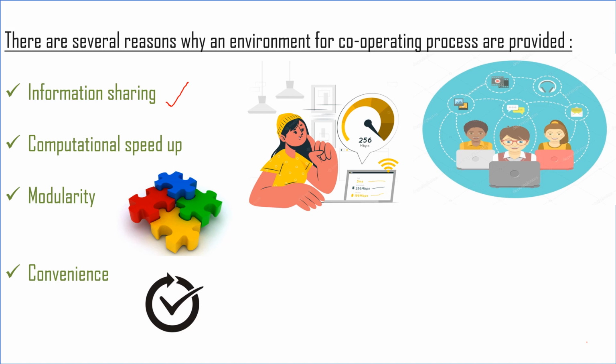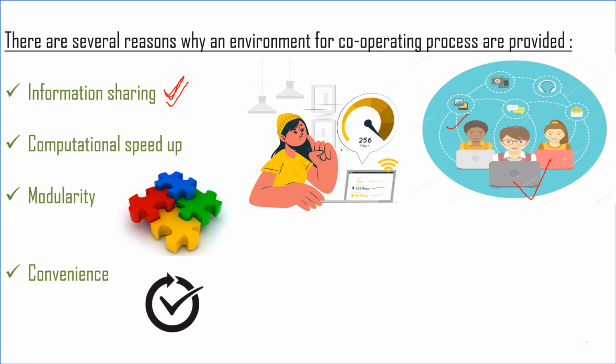They can share every type of information with each other because they are working in a cooperating environment in which one worker can affect the working of the other two, and the other two can affect the working of these three. Okay, so information sharing is one of the advantages of a cooperating process.